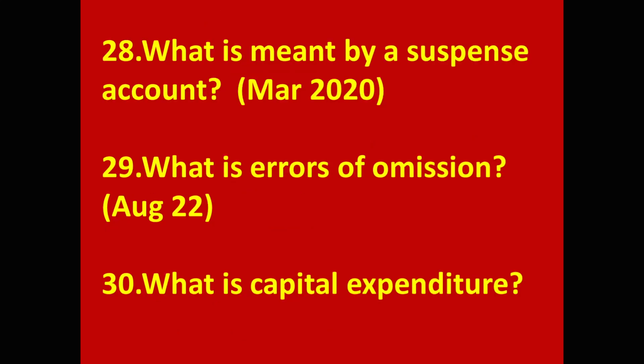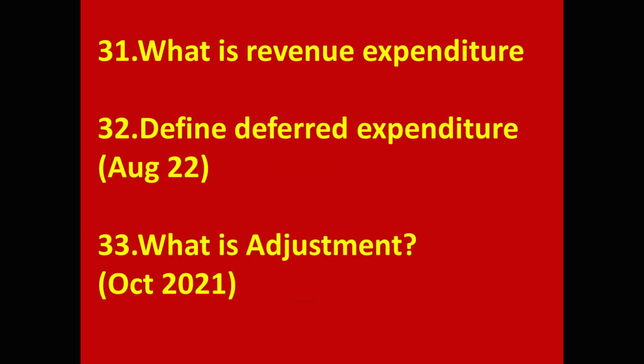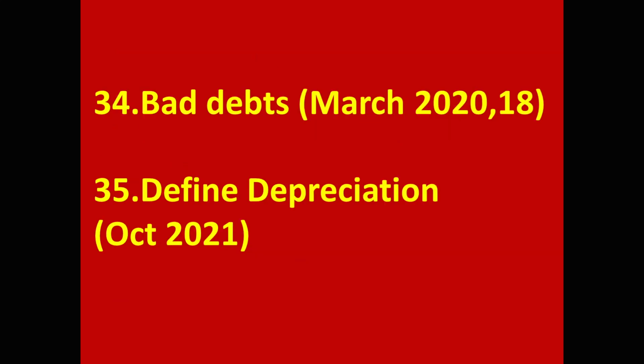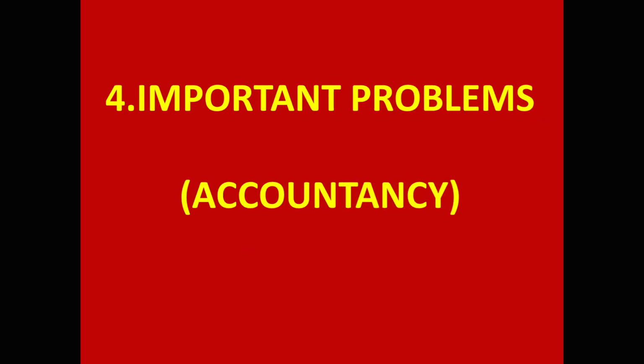28. What is meant by a suspense account? 29. What is error of omission? 30. What is capital expenditure? 31. What is revenue expenditure? 32. Define deferred expenditure. 33. What is adjustment? 34. Bad debts. 35. Define depreciation. With this, third topic, that is important theory questions from accountancy part, is completed.